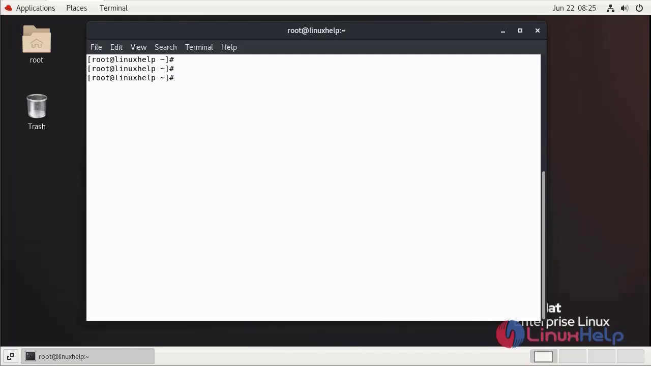Add the Yarn repository to the system repository by using the curl command.